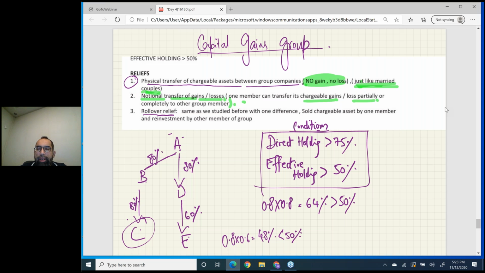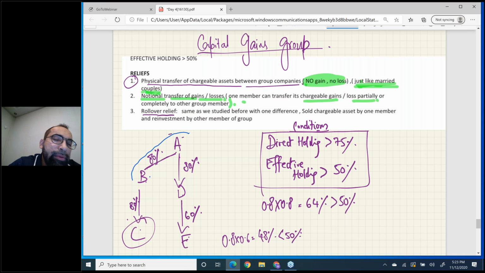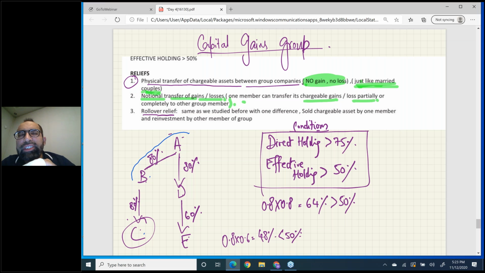Now look here. A has direct 80% shares in B, which is greater than 75%. Yes, A and B have become members of a capital gains group. B has 80% shares in C. Yes, B and C are part of the capital gains group. Now, if you want to connect A, B, C into a big group, calculate the effective holding.